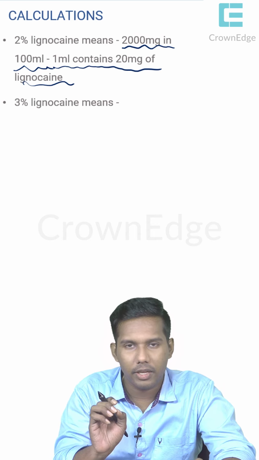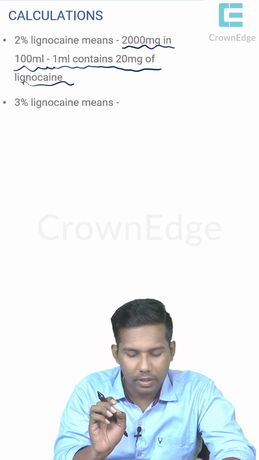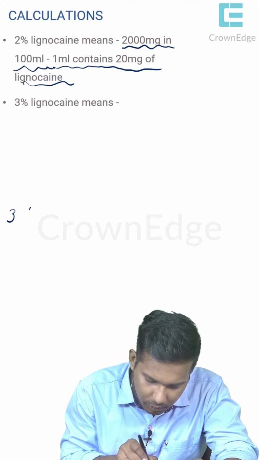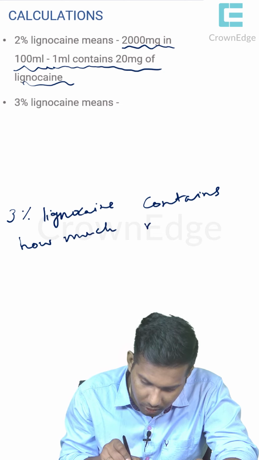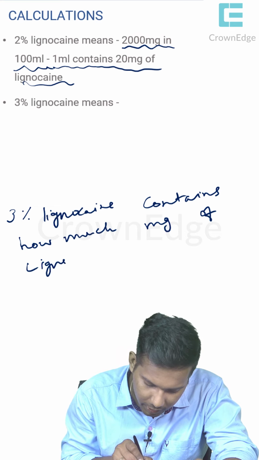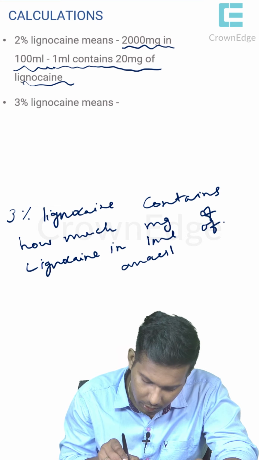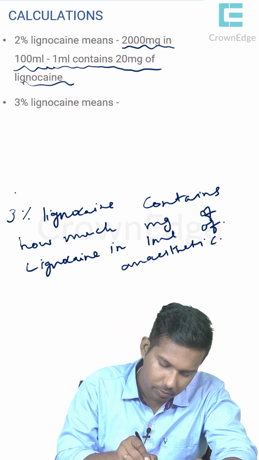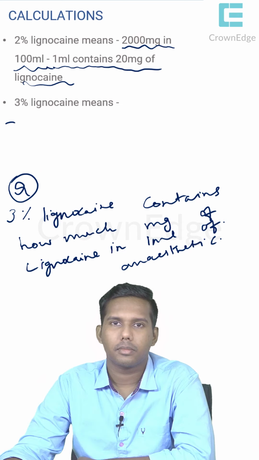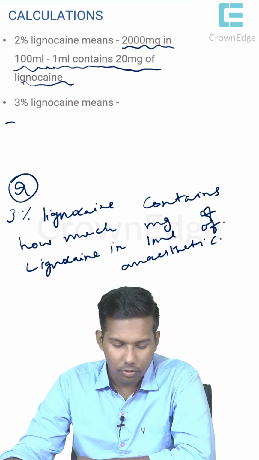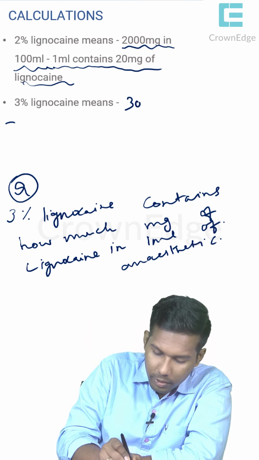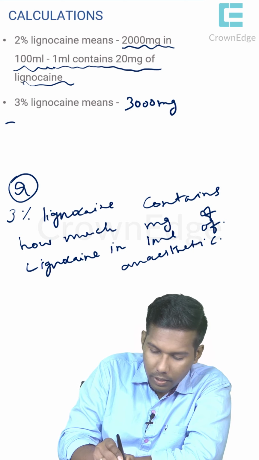There is a question: 3% lignocaine contains how many mg of lignocaine in 1 ml of anesthetic? I will write down the question here. So this is a question for you. Let us decode together. So 3% lignocaine means 3000 mg in 100 ml.